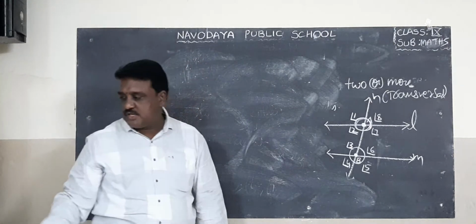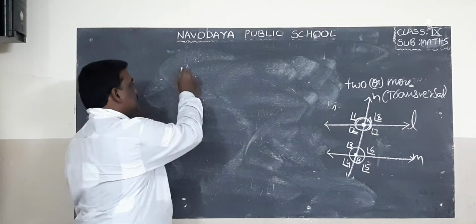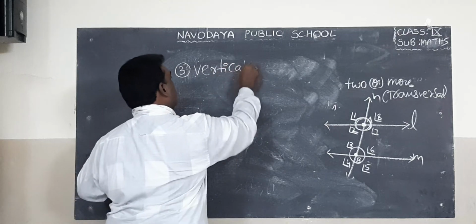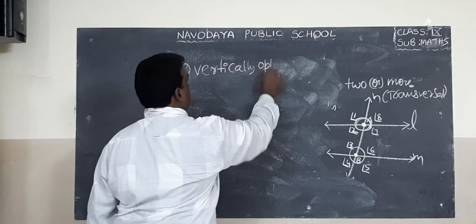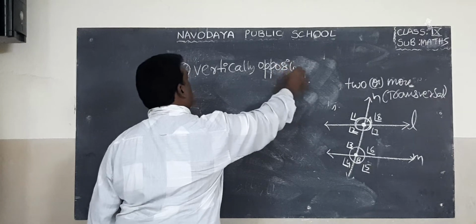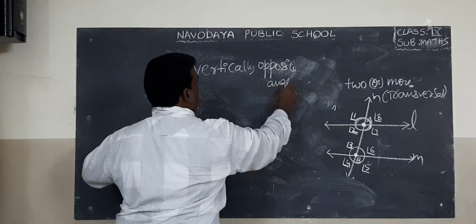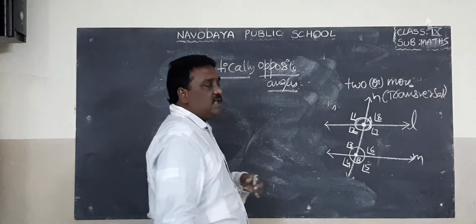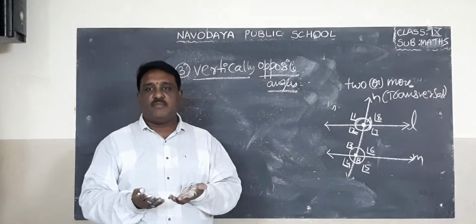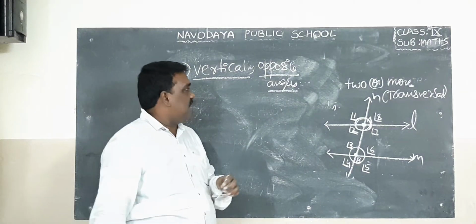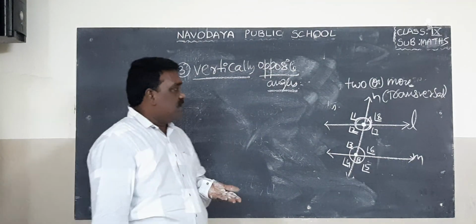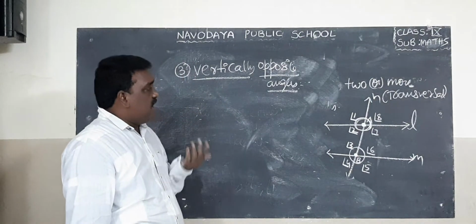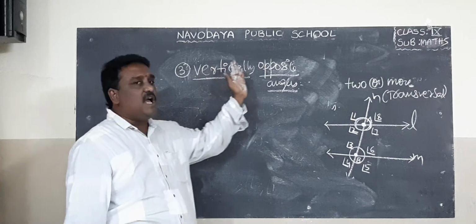And some more points to remember. Third one is vertically opposite angles. What is a vertically opposite angle from the diagram? See your diagram. The angles should be opposite, and there should be vertically opposite angles.